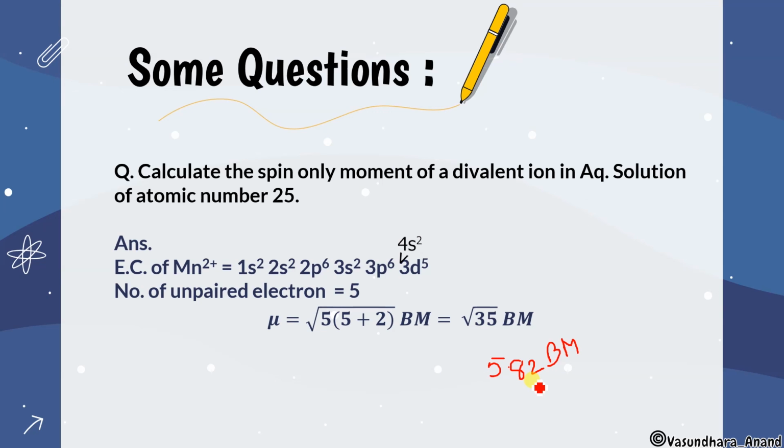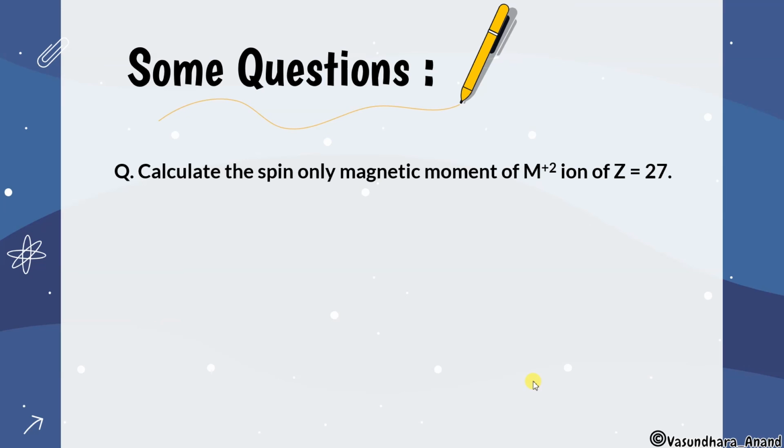Got it? Now the next question is: calculate the spin only magnetic moment of M plus 2 ion of Z27. M plus 2 ion, whatever it is, Z is 27, so atomic number 27. Now M plus 2 means 2 electrons are removed. So if Z is 27, what will be the configuration? It will be 4s2 3d7, isn't it? So 2 electrons removed, that means 4s becomes 0. So unpaired electrons will be what? 5, and then 2 paired, so 3 will be unpaired electrons, isn't it?